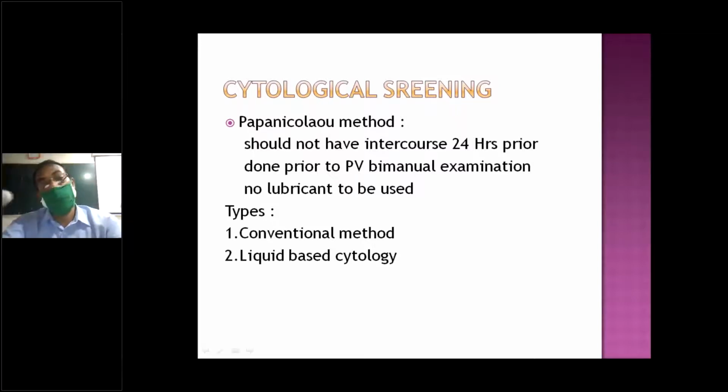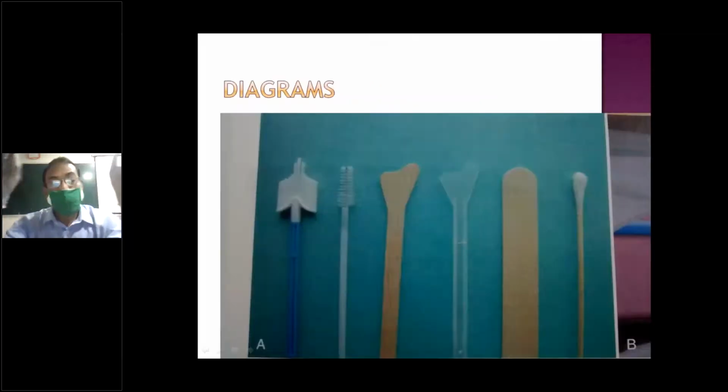Normally there is pap smear, and the other is liquid based cytology. Mostly we are doing pap smear screening. These are the spatulas we use, the Ayre spatula, also a plastic Ayre spatula, and this is a cytobrush. It helps to take cells from the endocervix.